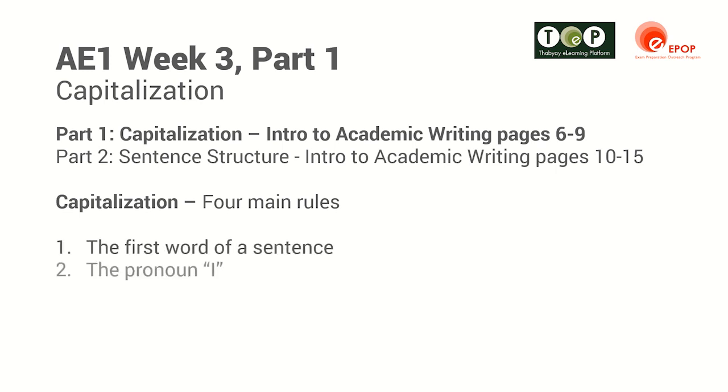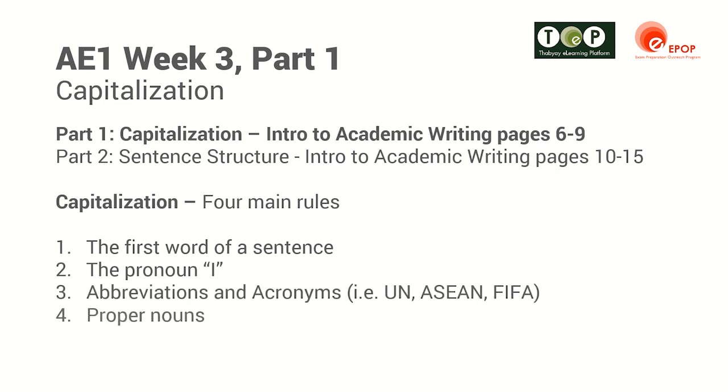Those are the first word of a sentence, the pronoun I, in abbreviations and acronyms. For example, an abbreviation here is the United Nations as UN. An acronym is ASEAN, as in the Association of Southeast Asian Nations. And then you also have the abbreviation FIFA for the Federation of International Football Associations. And then the 4th main rule for capitalization will be proper nouns.